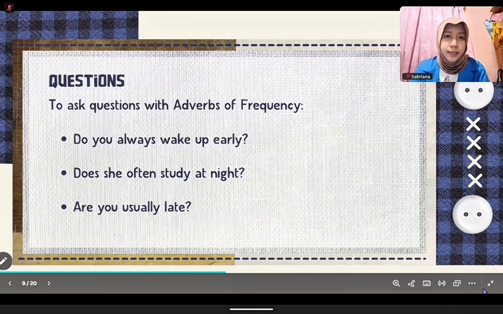Next, let's see how we use them in questions. We usually put the adverb after the subject and before the main verb. For example, do you always wake up early? Does she often study at night? Are you usually late? This kind of question helps you ask about someone's habits.